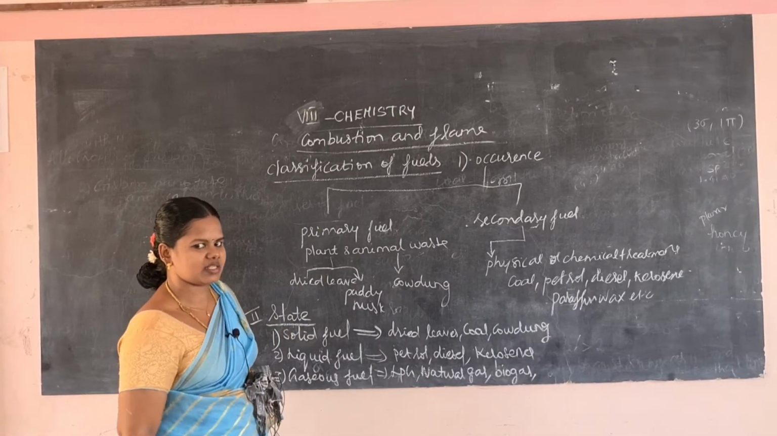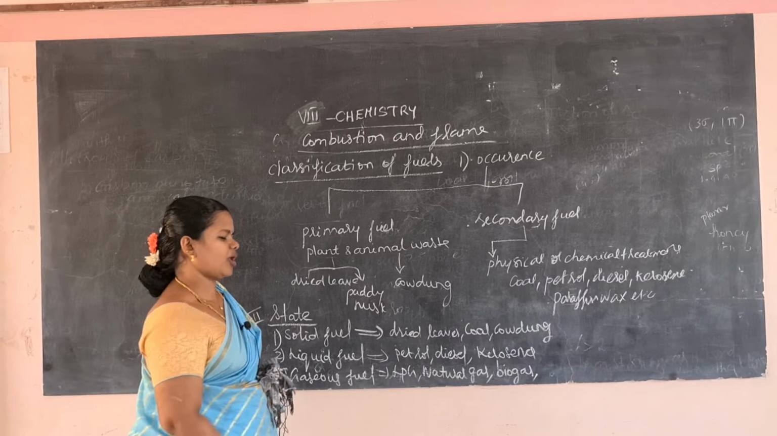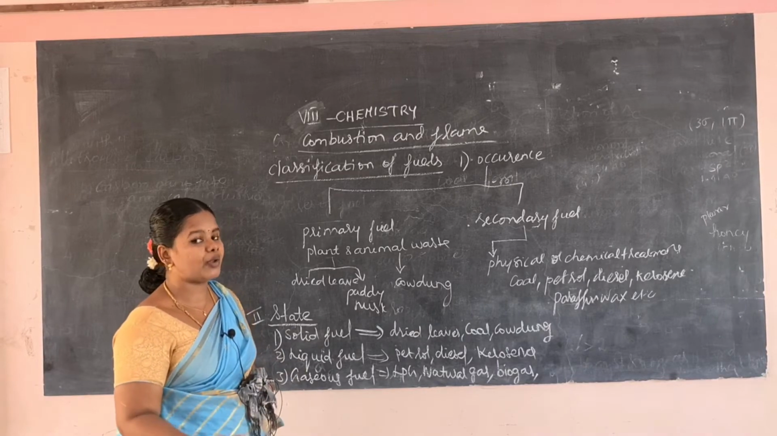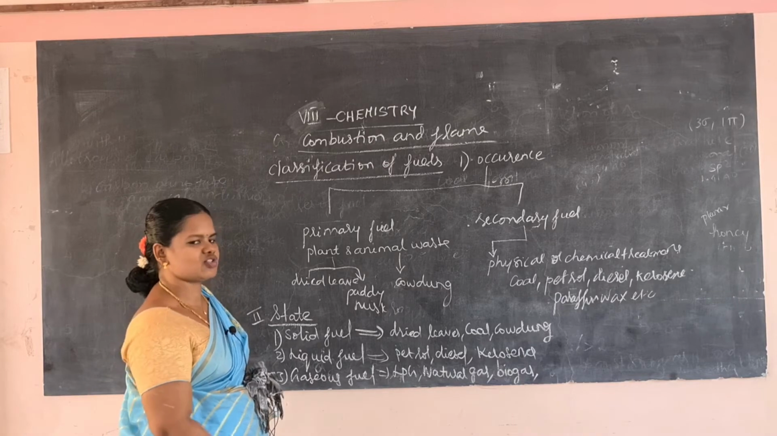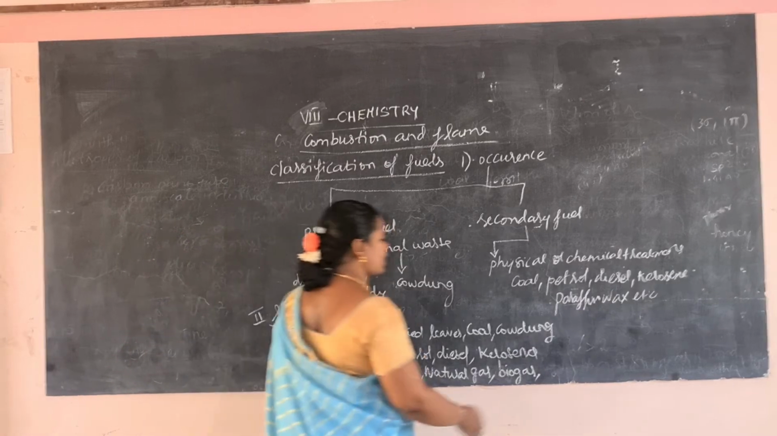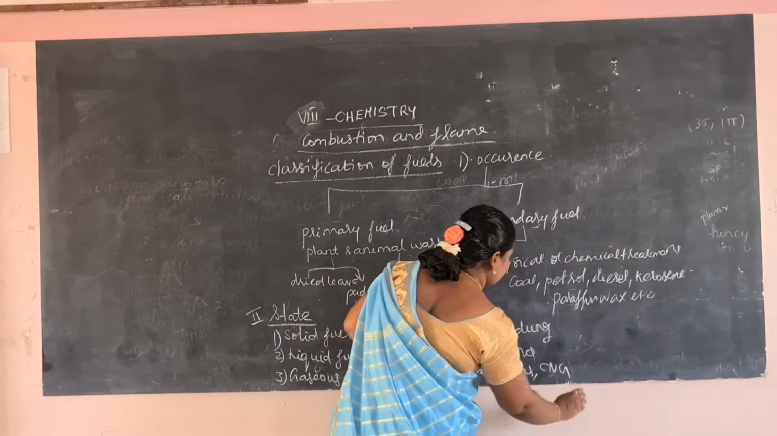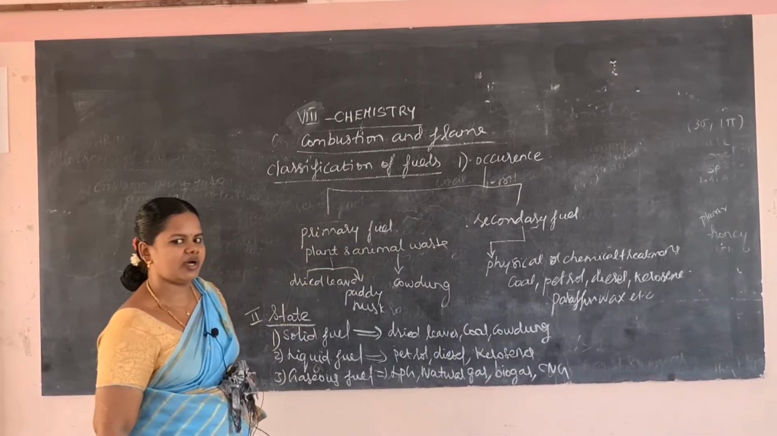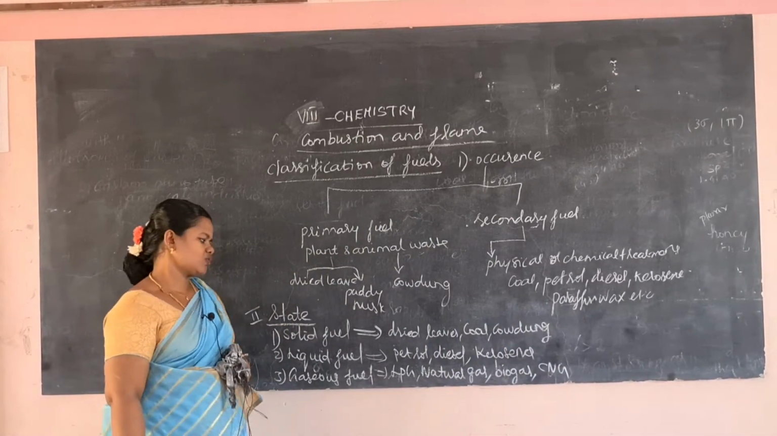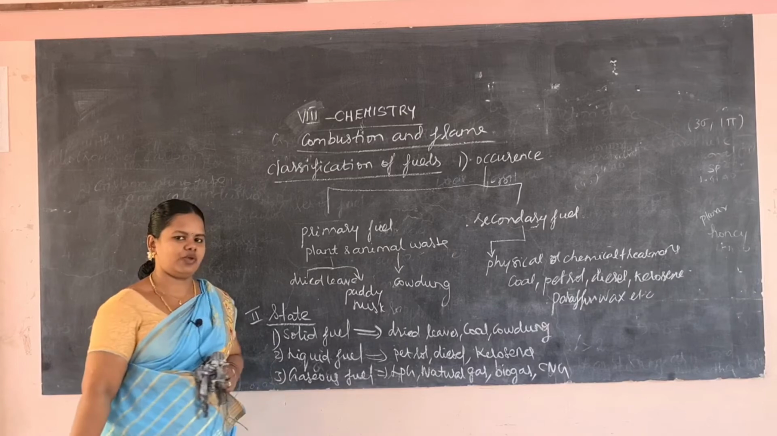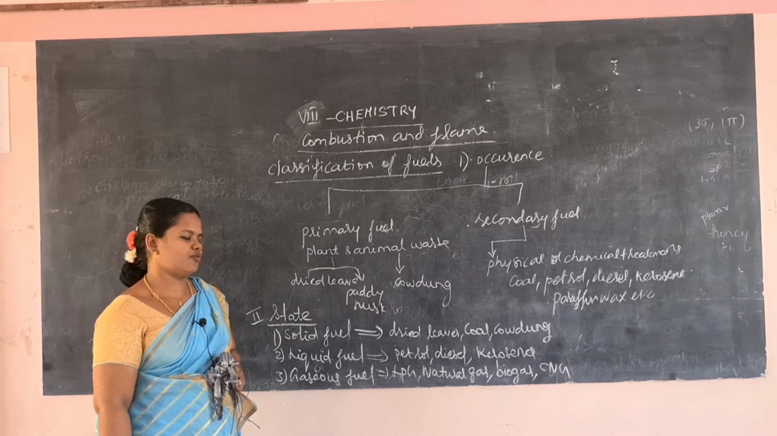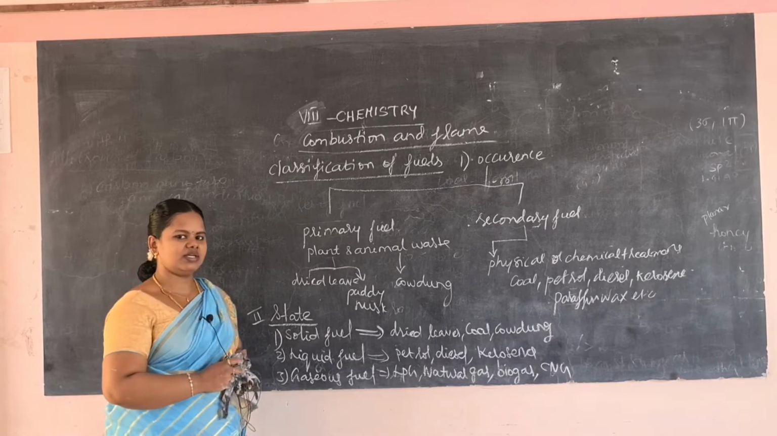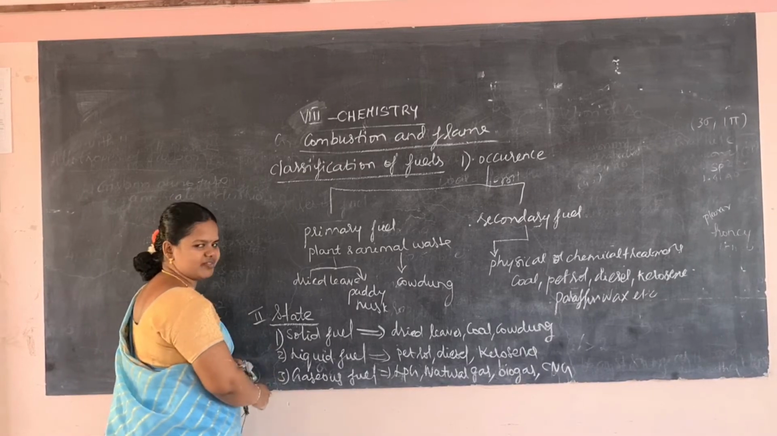The natural gas is obtained from dried leaves, biochemical waste, or biological waste. Okay, we will get this natural gas. Then biogas. Then compressed natural gas, CNG. CNG is nothing but compressed natural gas. So these are all examples of gaseous fuel. A fuel in the gaseous state is known as gaseous fuel. So these are the classifications based on the physical state.